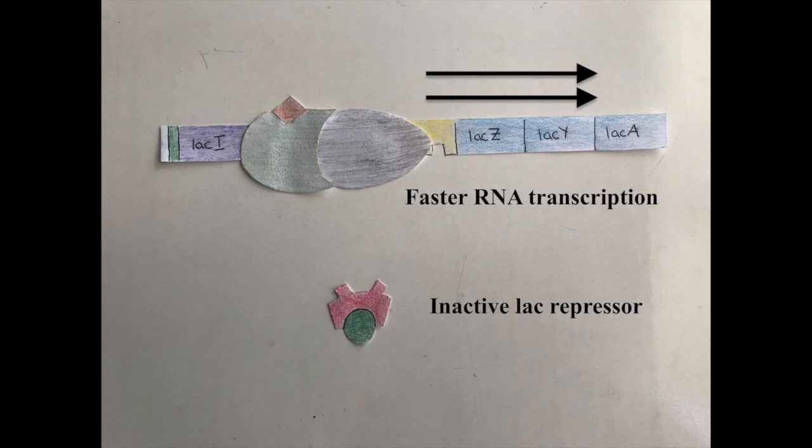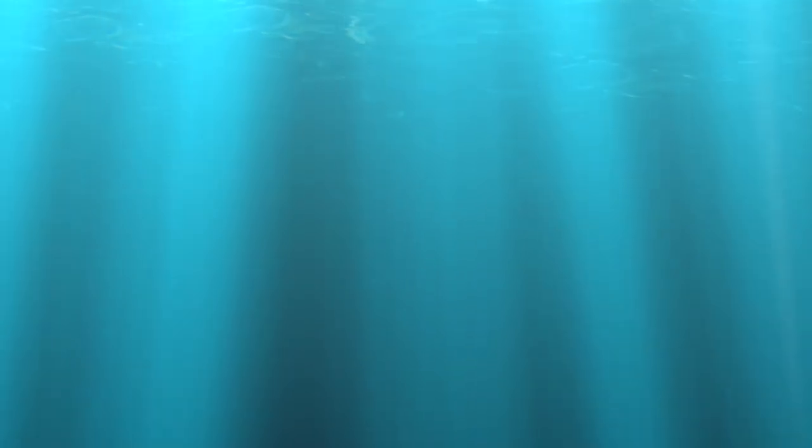If the glucose level suddenly increases, the cAMP levels decrease, so the CRP doesn't bind to the promoter. Without its activator, RNA transcription still proceeds, but only at a low rate. Now we're going to move on to eukaryotic gene regulation, which is a lot more complicated than prokaryotic regulation. We're going to mainly focus on transcription factors, mRNA processing, and chromatin structure.